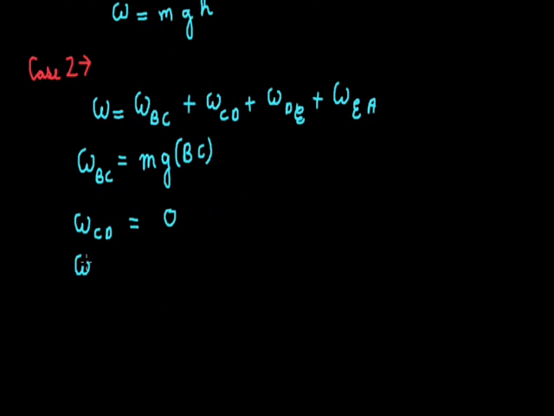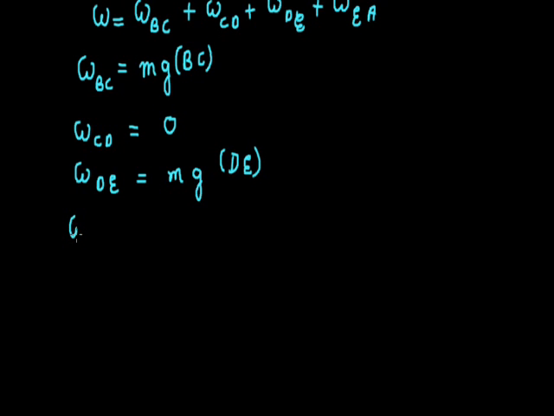Now, work done from D to E will be m into g into DE, the height. Work done from E to A is again 0 for the same reason, that the angle between displacement and force of gravity is 90 degrees, which means work done is 0.